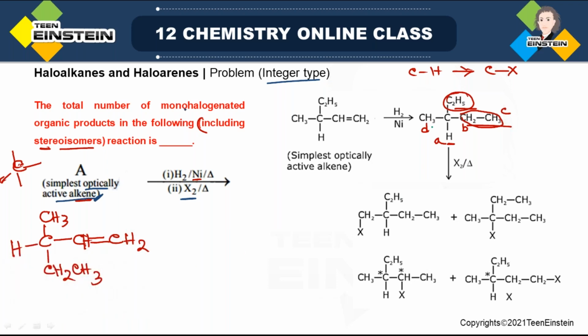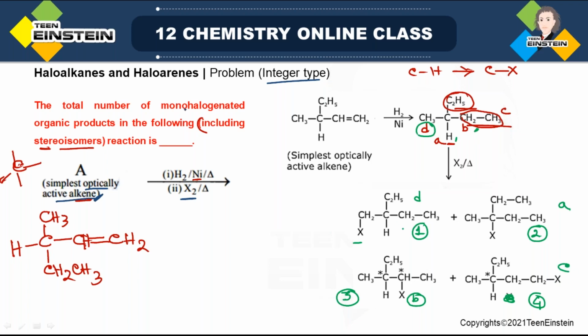Here when you are removing any of these three D hydrogens, you will be getting this product. Suppose this is number 1, okay, D. You are getting it from D. Then if you are breaking this carbon A hydrogen, you are getting the second molecule, which I'm writing here as A. Then the third one, which hydrogen is removed? This B hydrogen. So this is B, and the last one here, which hydrogen is removed? This is C hydrogen.